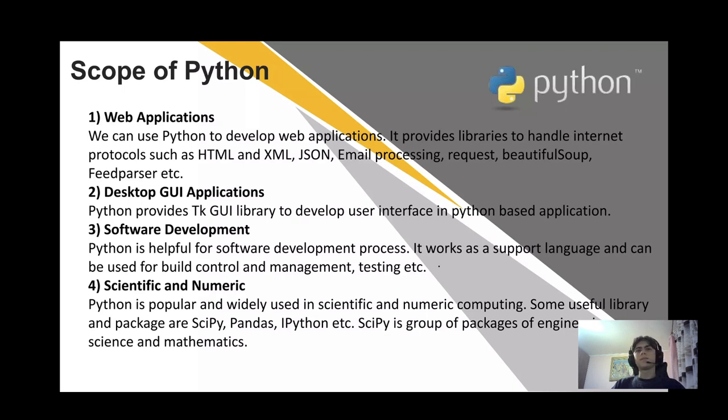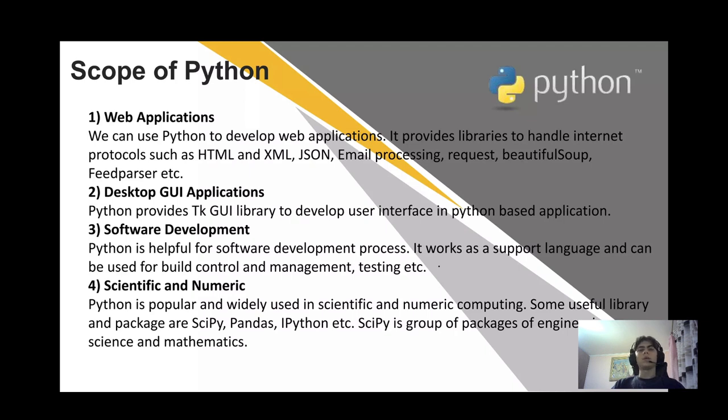Python provides the Tk GUI library to develop user interfaces in Python based applications. Also, software development. Python is helpful for the software development process. It works as a support language. It can be used for build control and management, testing, etc.